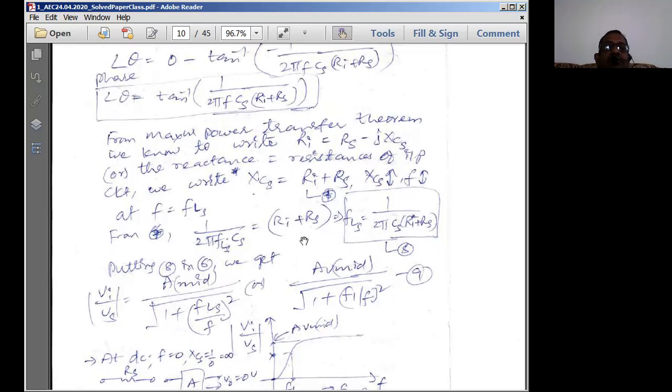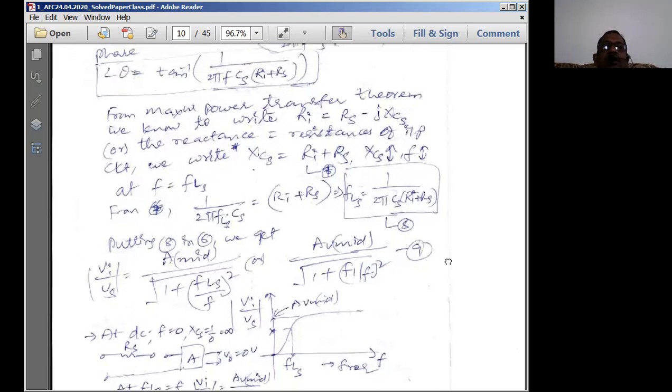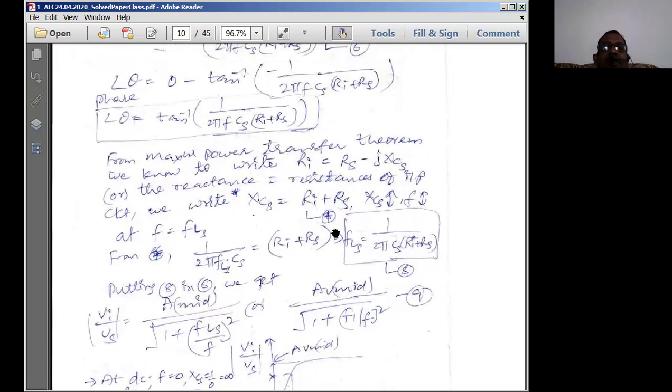Thereby I can write this as equal to, now from this relationship I can write reactance is equal to Ri plus Rs. So reactance is equal to 1 by 2 pi FCs, which is the formula we have to replace. So this F becomes equal to FLS. Then I can write this equation. So from this I can write FLS equal to this, I'll take this factor out to this side, and this factor will come over here. This becomes equal to FLS. Then we substitute FLS here in the above equation.